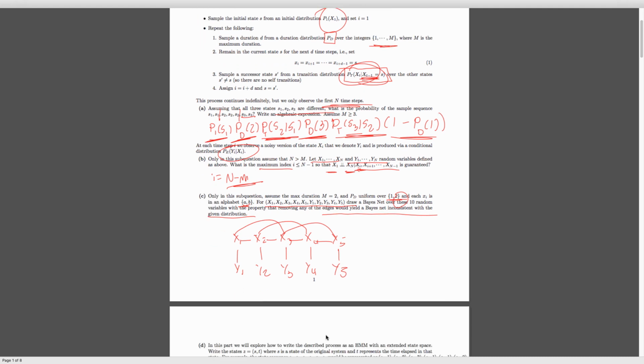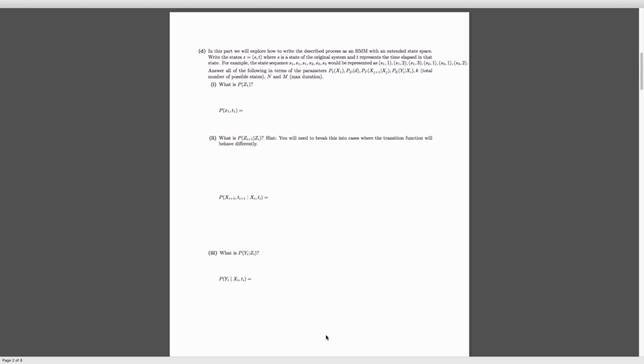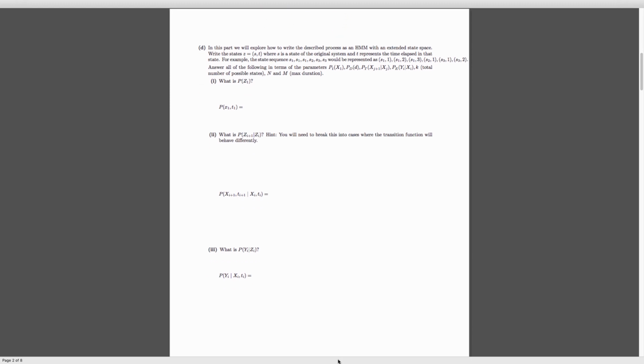Okay, so taking a look at the next part of this question. Here we've said that, okay, before we haven't really kept track of the duration in any sense. It's just been like a floating number out there. But it seems that we could just augment our state space and have this duration included in it. And that would kind of make this problem a bit easier.